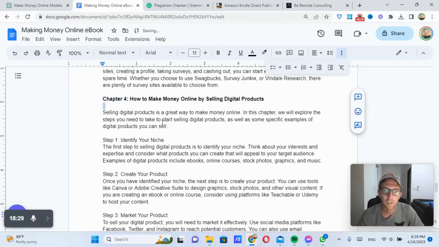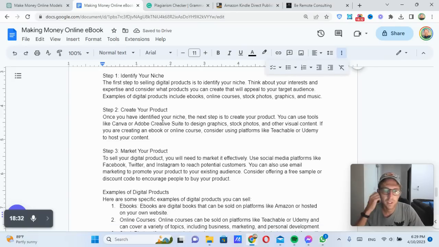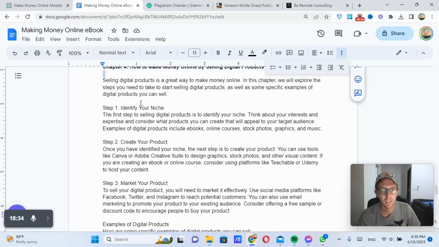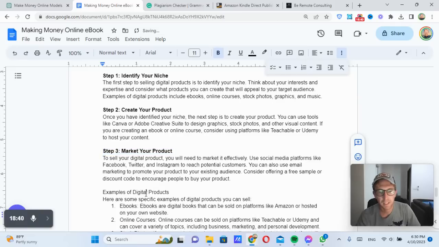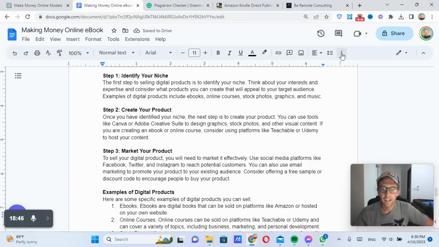That's it. So if somebody wanted to create an ebook using ChatGPT, they could do the entire thing in less than 2 hours and export it as a PDF, put it up for sale on Amazon KDP, and just start getting sales. So that is a really good way to make money online by using ChatGPT to write an entire ebook for you from start to finish.